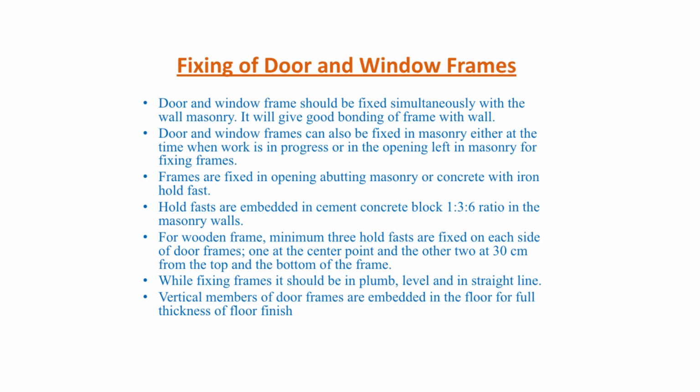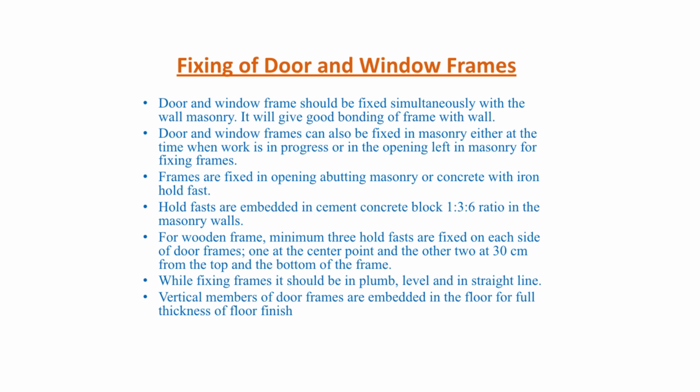time when the work is in progress or in the opening left in the masonry for fixing frames at a later date. Frames are fixed in the opening abutting masonry of concrete with iron hold fast. These iron hold fasts are to be embedded in a concrete of proportion 1:3:6 in the masonry walls. For each wooden frame, minimum 3 hold fasts are fixed on either side of the frames. One at the center and other two at 30 centimeters from the top and 30 centimeters from the bottom.